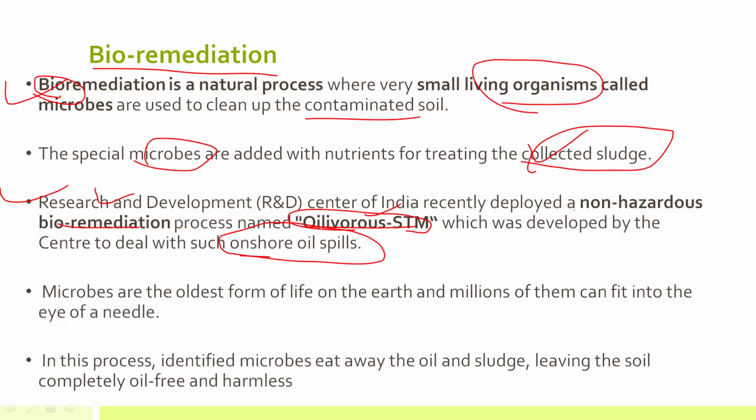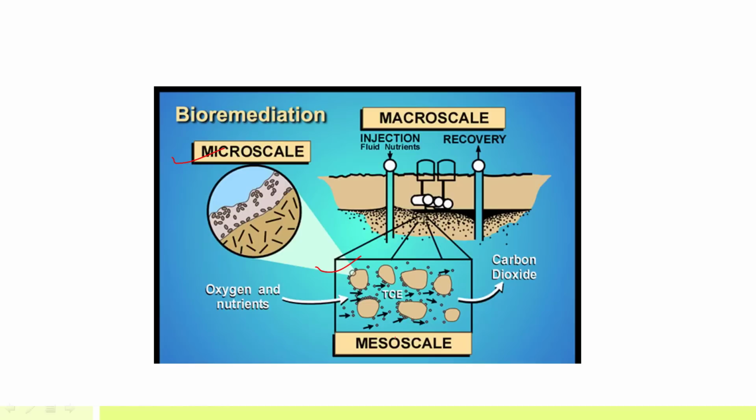Okay, and in this process, the identified microbes, the microorganisms, will eat away the oil and sludge, right? And eventually they will release CO2, and they will leave the soil or that whole oil spill area completely oil free and harmless. So this whole oil spill will be treated, the microbes will consume the harmful oil spill, and CO2 will be released into the atmosphere. So this is how oil spills are treated through bioremediation, a natural process.